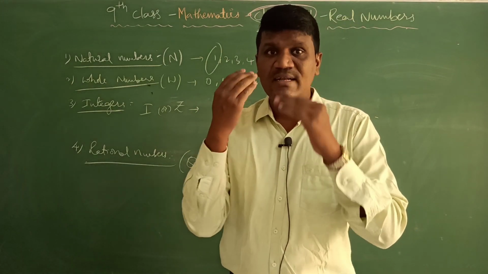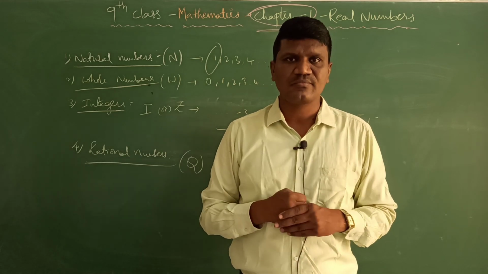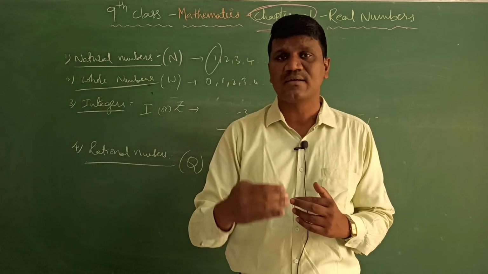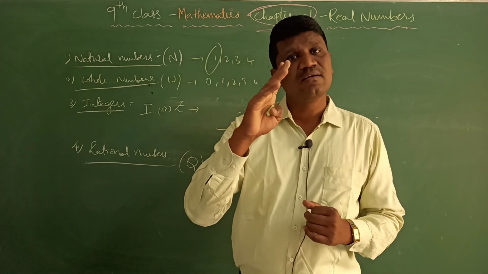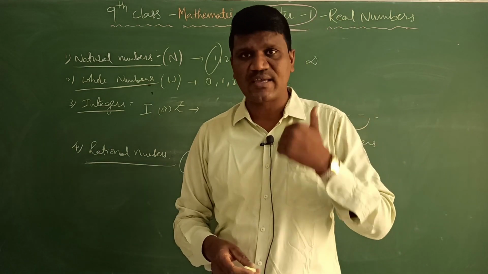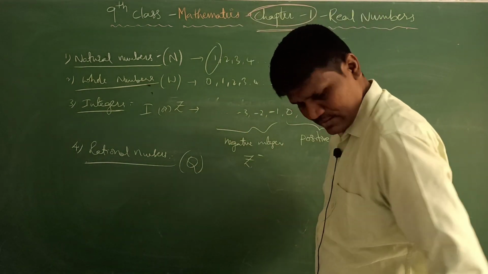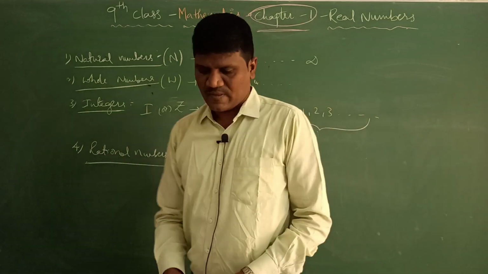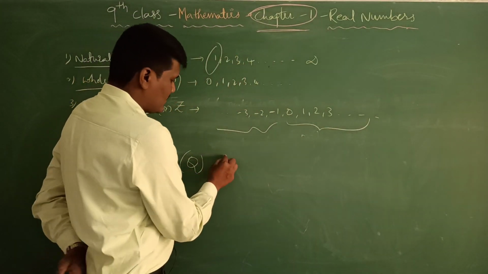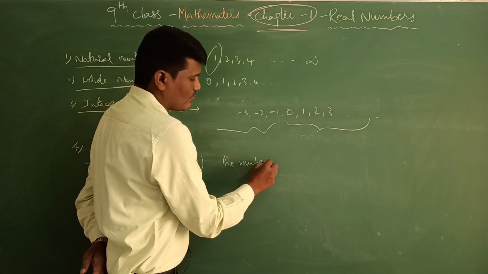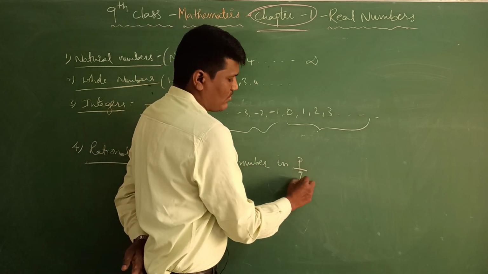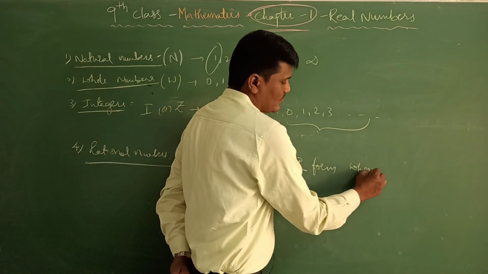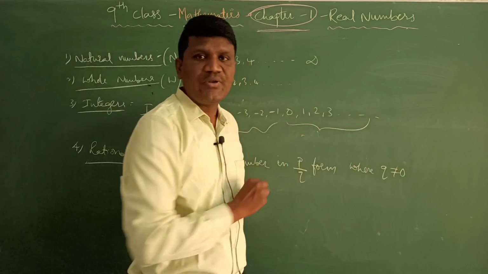A rational number is nothing but a number which is in the form of P by Q, right? The number which is in the form of P by Q, that means numerator and denominator, then we can say that number is called a rational number. So in fact the definition we can write is: a rational number is nothing but the number in P by Q form, where Q is not 0, Q can never be 0.